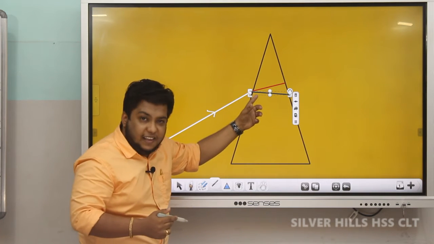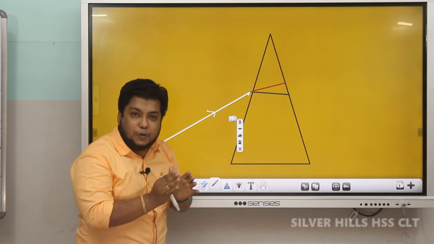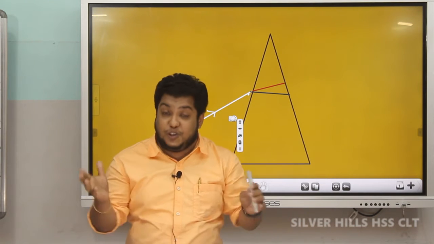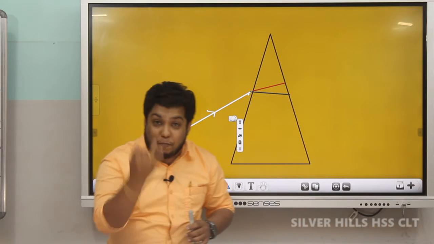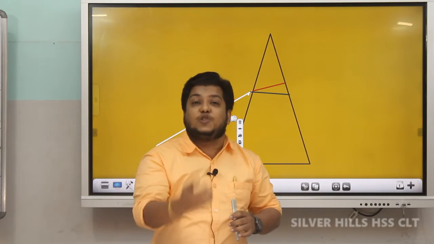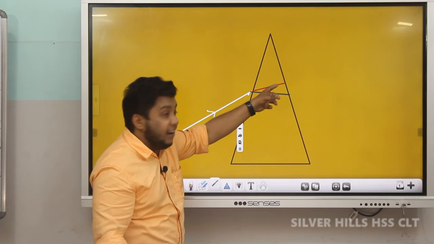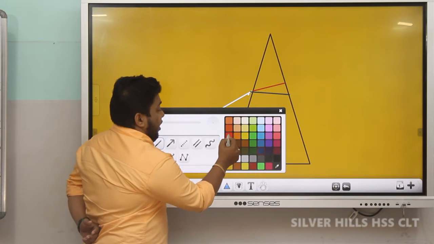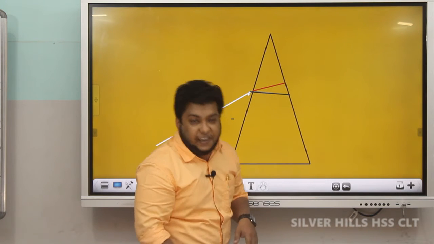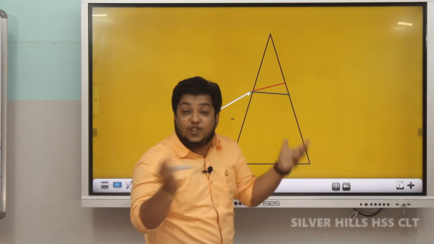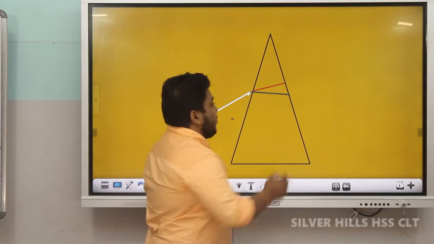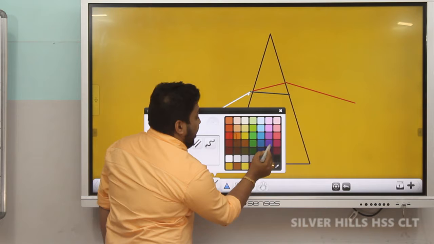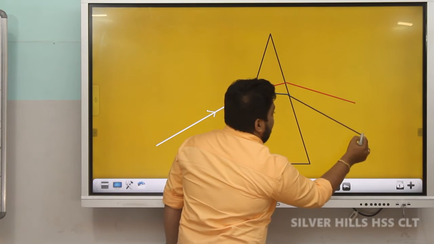So at this interface, the light ray will get split into 7 component colors. What are the 7 component colors? Yes, VIBGYOR. Violet, indigo, blue, green, yellow, orange and red. The extreme colors are red and violet. At the second interface, the light ray undergoes refraction. So the red color undergoes refraction, as well as the violet.